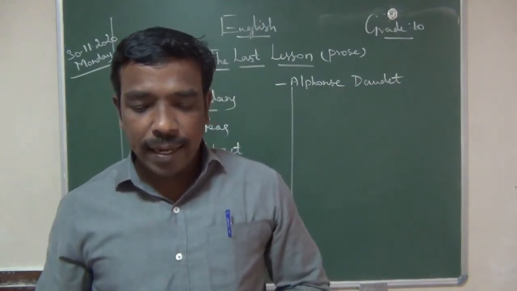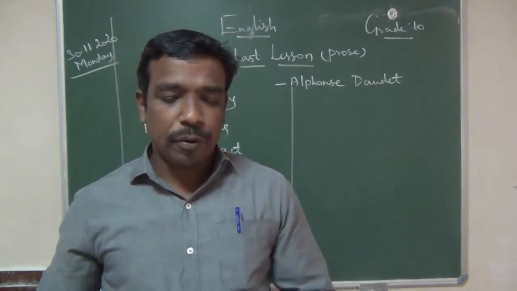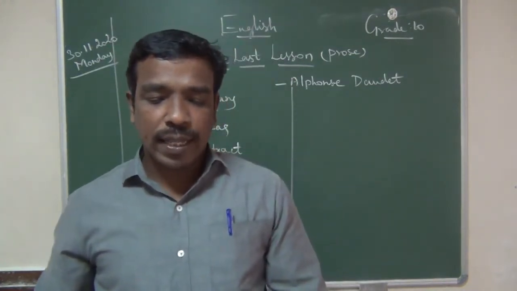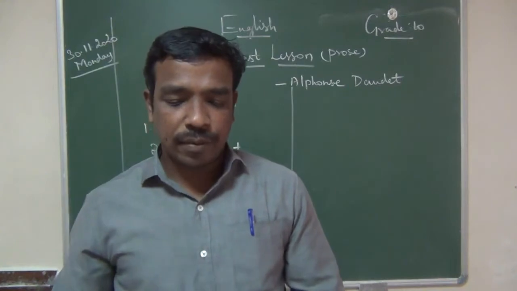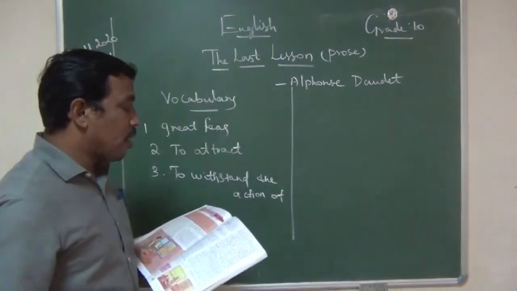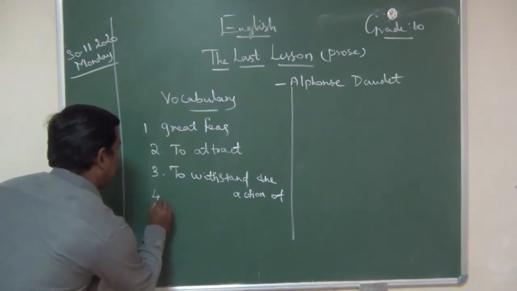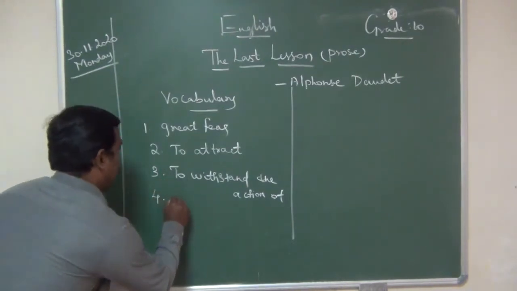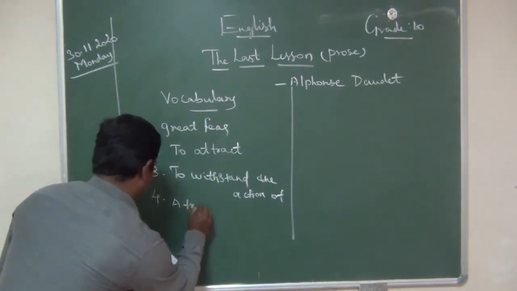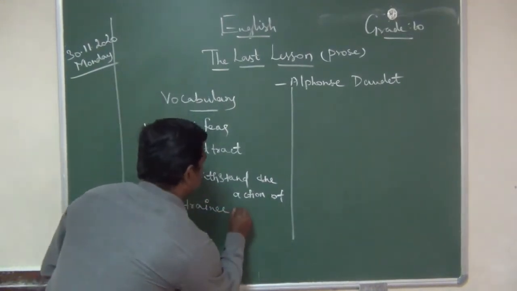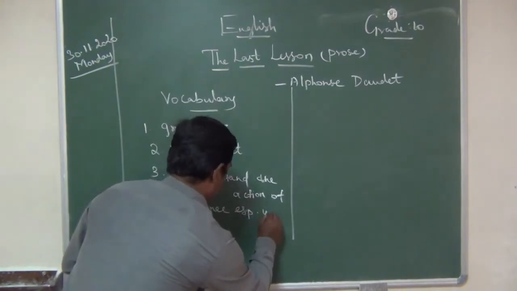Then as I hurried by as fast as I could go, the blacksmith Wachter, who was there with his apprentice. What is the meaning of apprentice? Apprentice means a trainee, especially in a skilled trade.